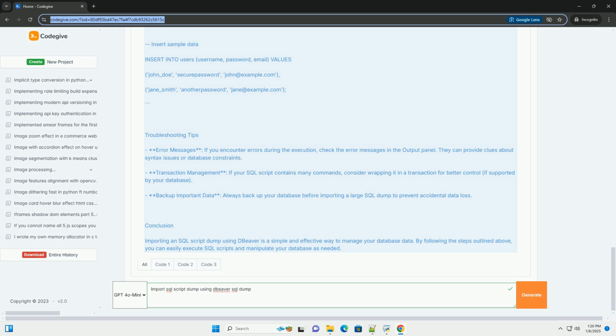5. Review the SQL script. It's a good practice to review the SQL commands in the script to ensure they are correct and that they won't overwrite any important data.